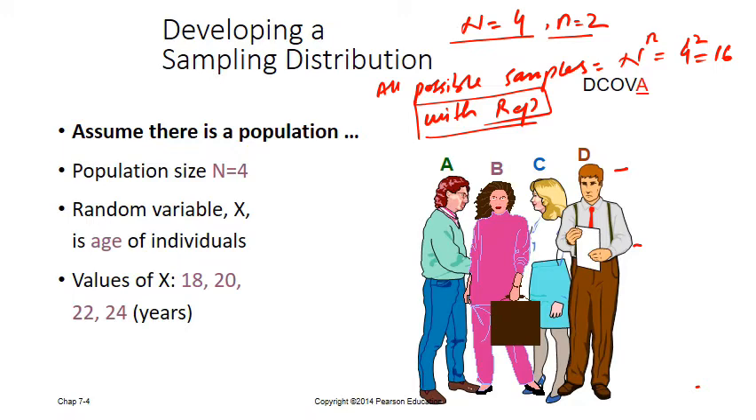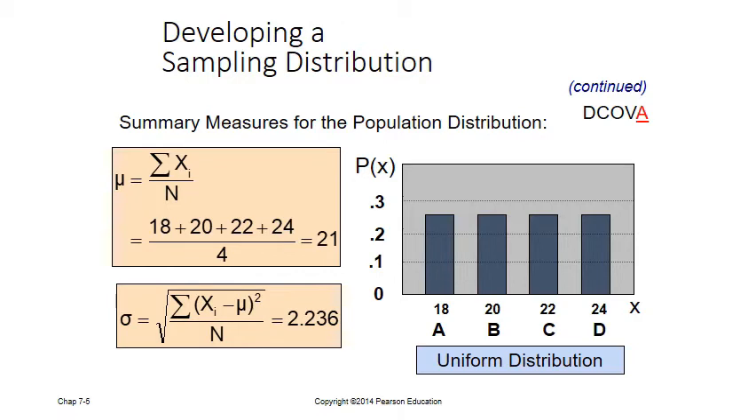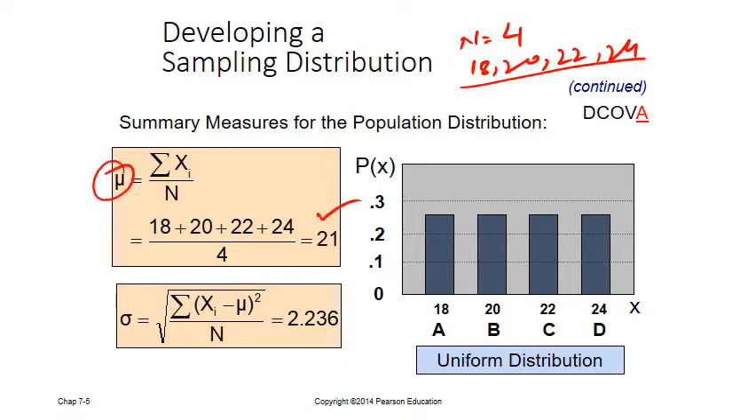Now before doing this, we find the mean and standard deviation of our population. Our population size is 4. There are 4 people with different ages: 20, 22, 18 and 24. We calculate their mean. Their mean is 21. We denote it by this Greek letter mu, and we read it as mean. This is sigma, the standard deviation of these 4 people. Their standard deviation is 2.236.